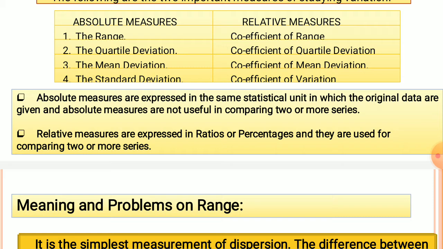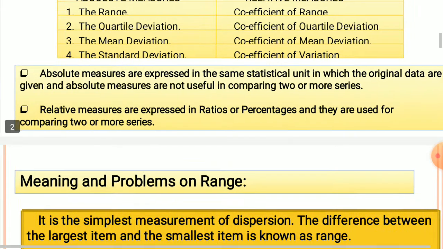So these measures are expressed in ratios or in terms of the percentages, and they are used for comparing two or more series. So relative measures ಅನ್ನ ರೇಷಿಯೋ ಅಲ್ಲಿ ಅಥವಾ ಪರ್ಸೆಂಟೇಜಸ್ ಅಲ್ಲಿ ಎಕ್ಸ್ಪ್ರೆಸ್ ಮಾಡ್ತೀವಿ, and they are used for comparing two or more series. So this is about the absolute measures as well as the relative measures.